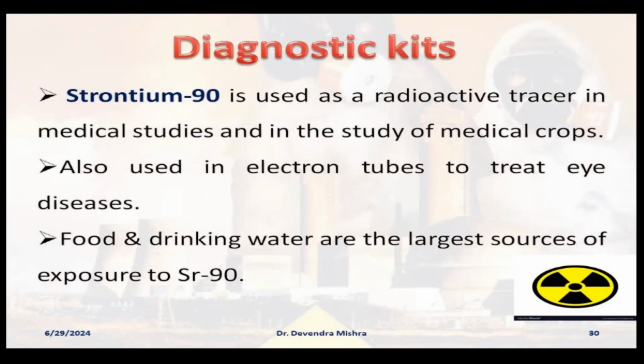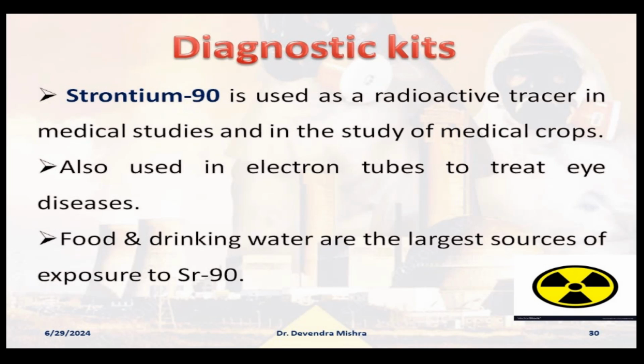I think this is the last slide, or say one or two slides left. Diagnostic kits: another very important diagnostic kit is used for the treatment of the eyes. So this strontium 90 is also known as the bone seeker. Please remember, because it can accumulate in the bones in place of the calcium, and then it may cause cancer.